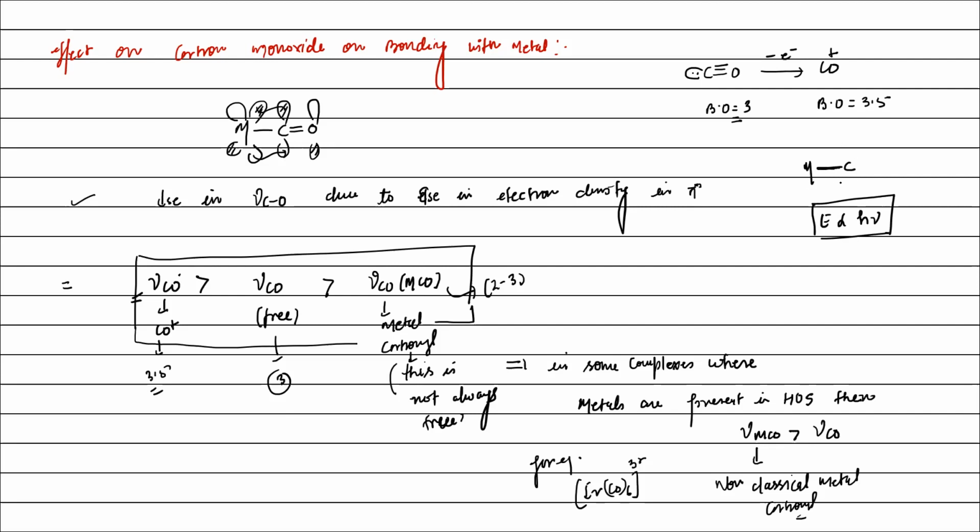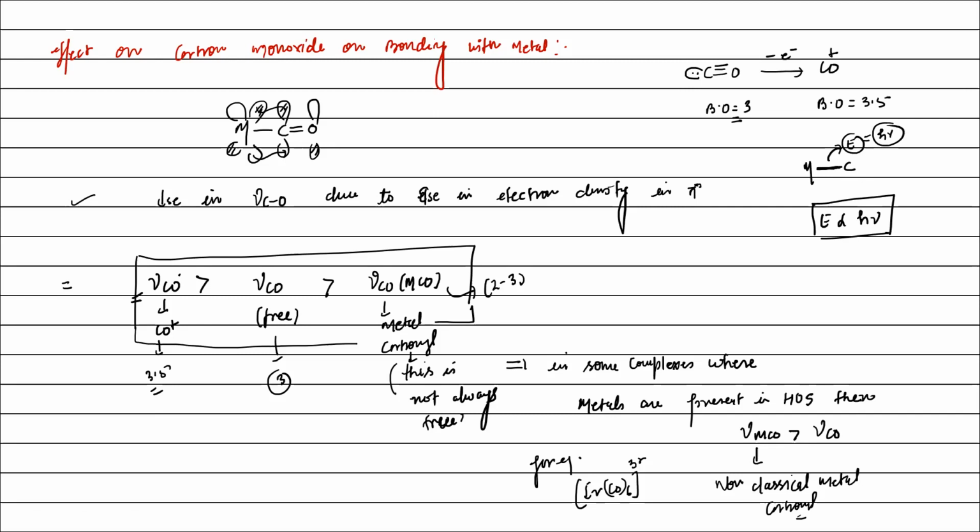That means more frequency will be required to stretch such a bond. So if its energy is higher, the frequency that stretches it will also be higher. It means bond strength can be directly measured in terms of frequency.